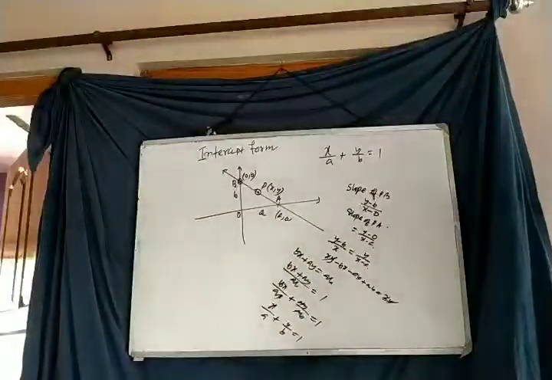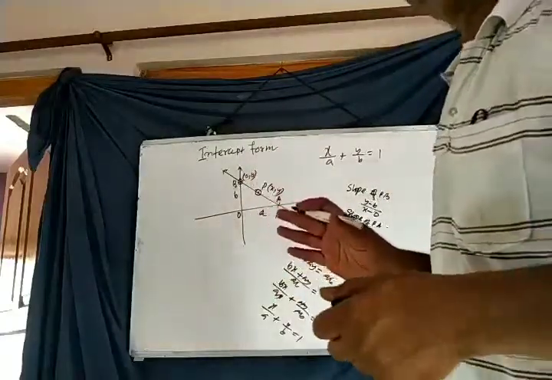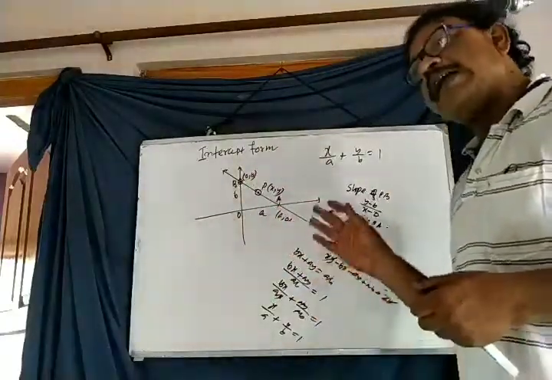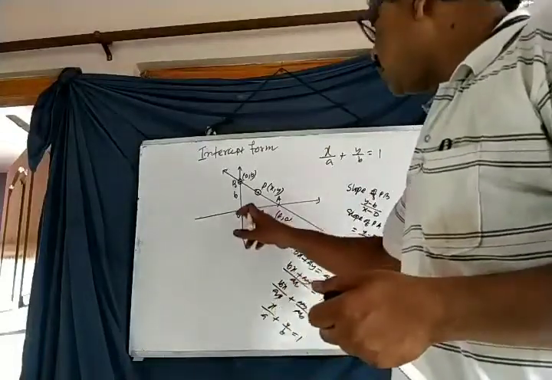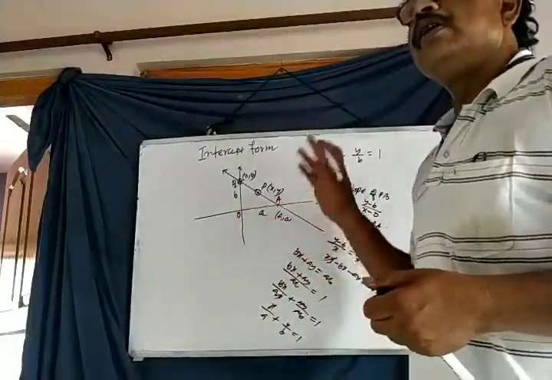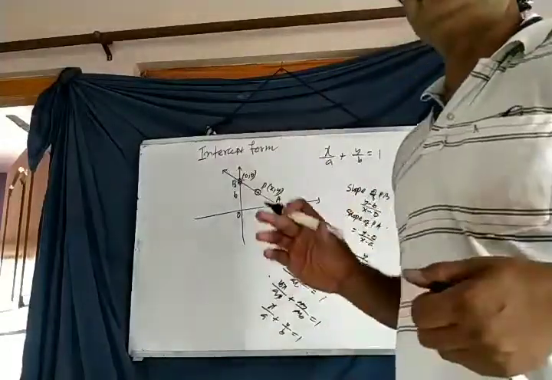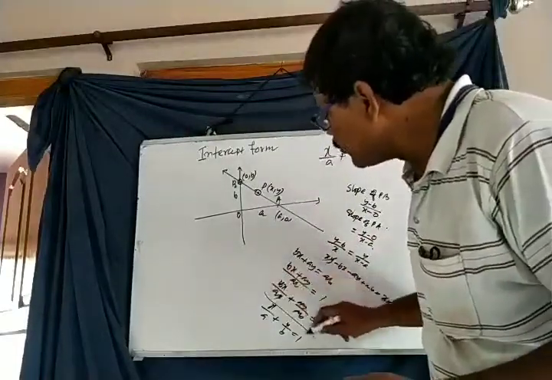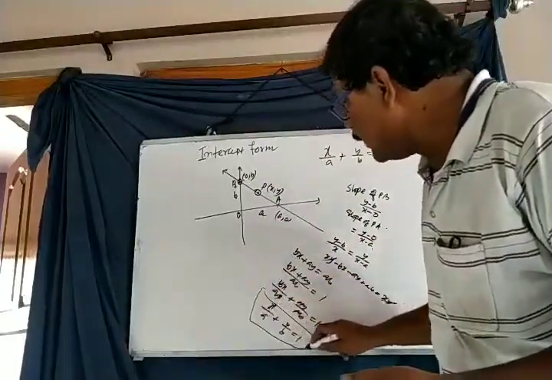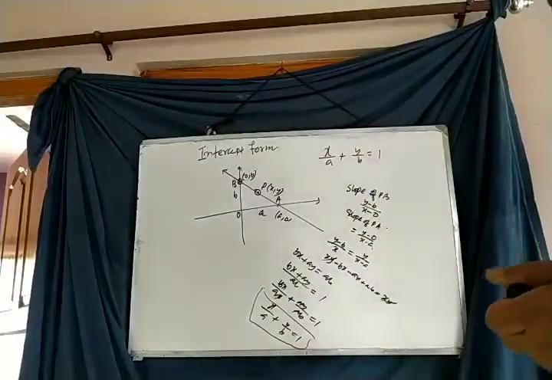Therefore, if a straight line makes x and y intercepts of length a and b respectively, that means the length of x-intercept is equal to a and the length of y-intercept is equal to b, then the equation of the straight line will be x by a plus y by b equals 1. This is called intercept form.